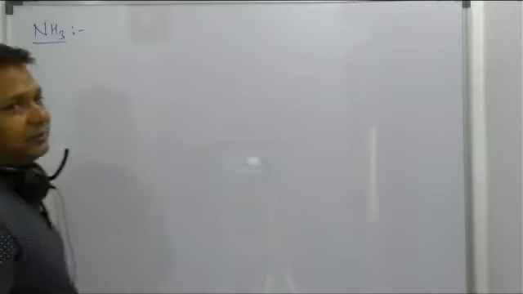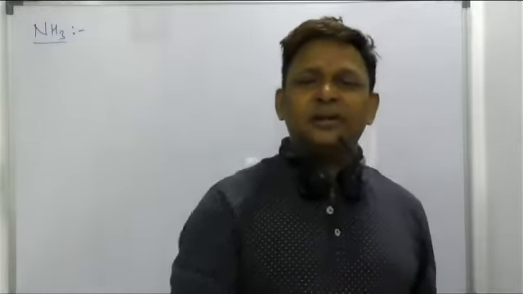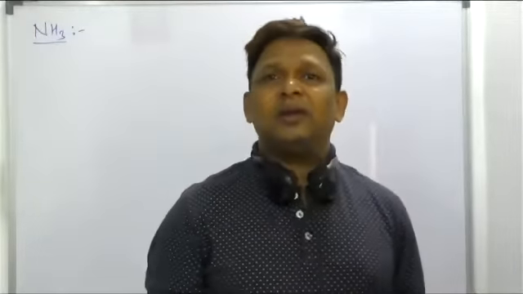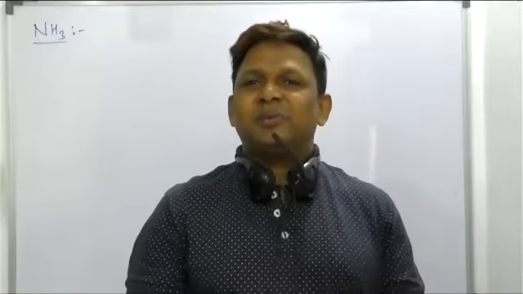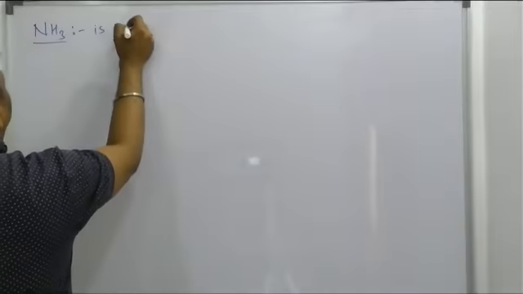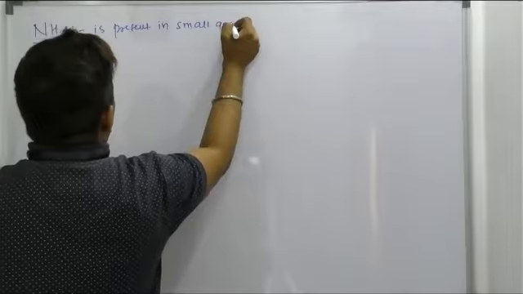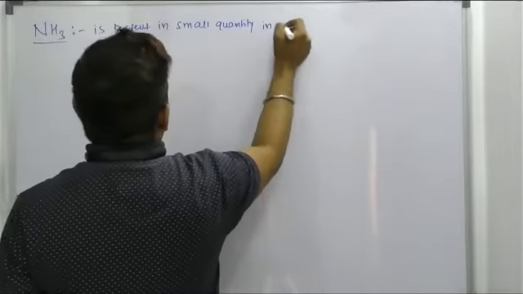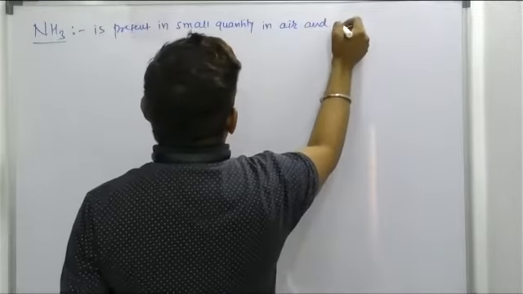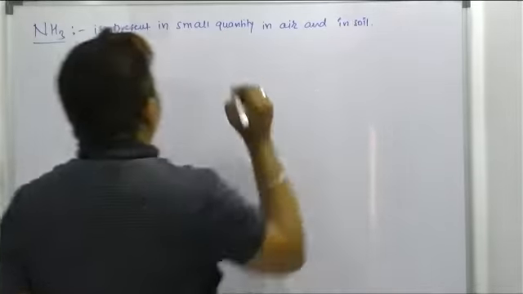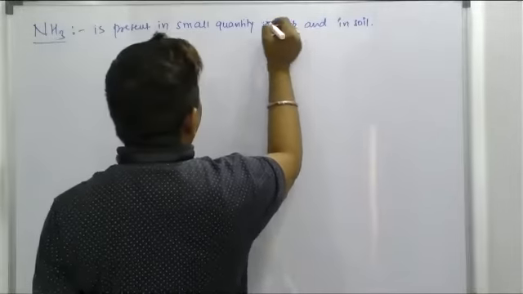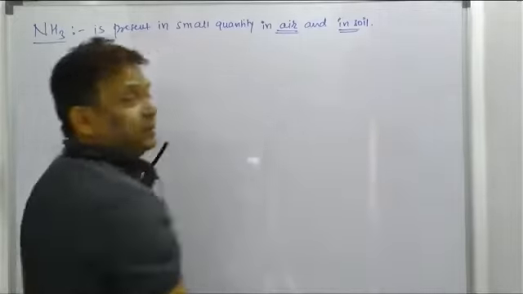Where will it be present? Nitrogen as ammonia is present in small quantities in air as well as in the soil, where it is formed by the thermal decomposition of nitrogenous organic matter like urea. So I can say ammonia is present in small quantity in air and soil.